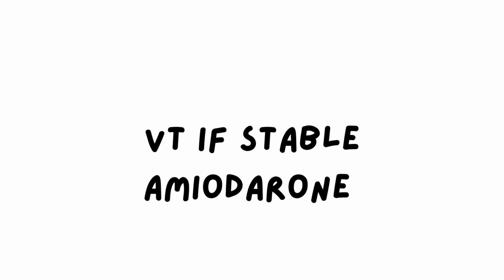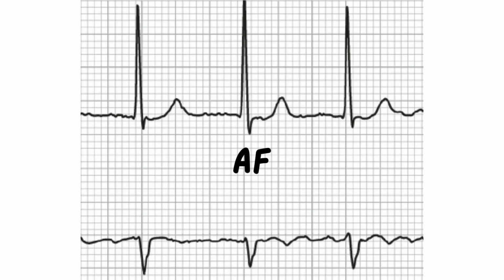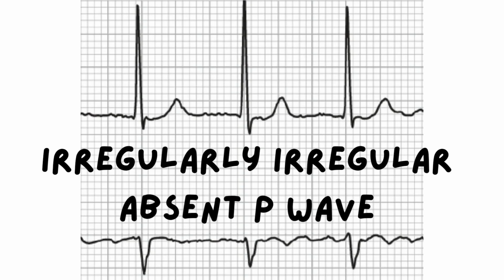So that is with the SVT and VT. SVT, mainly adenosine. If there is a history of asthma, go for verapamil. VT, you give amiodarone. And if the patient is in shock, you have to give DC cardioversion. Now coming to AF, there are 2-3 scenarios in AF.